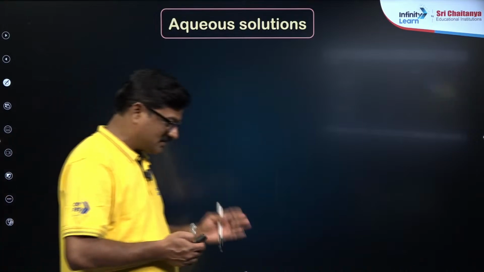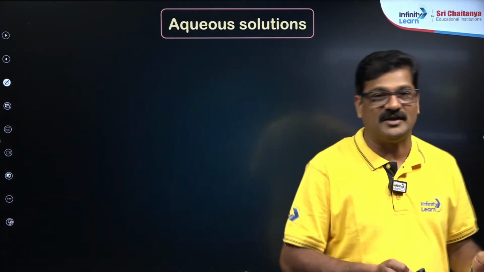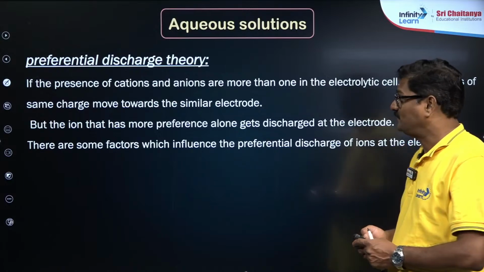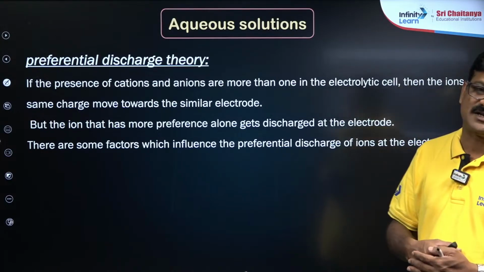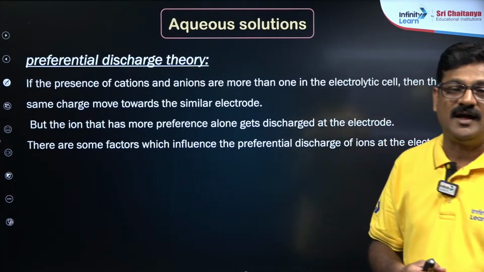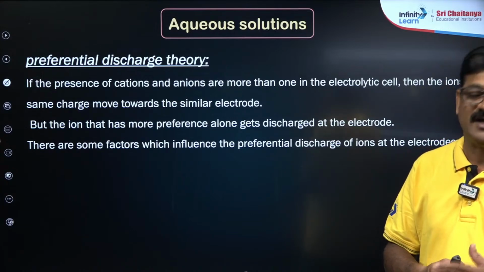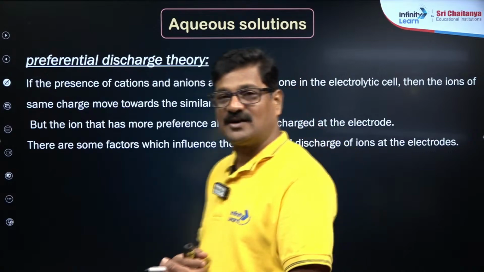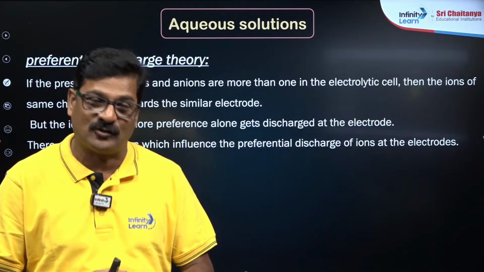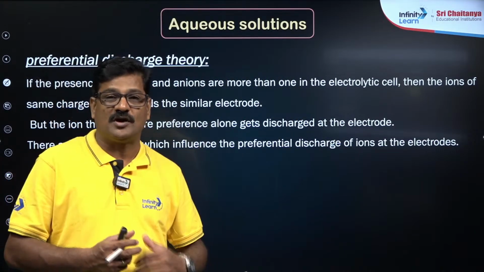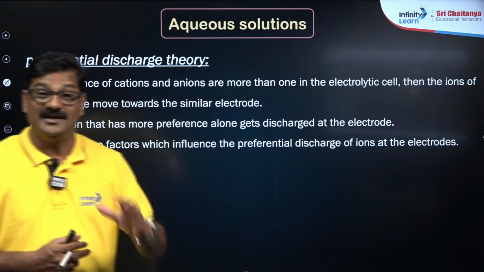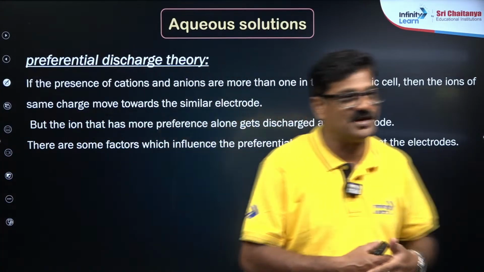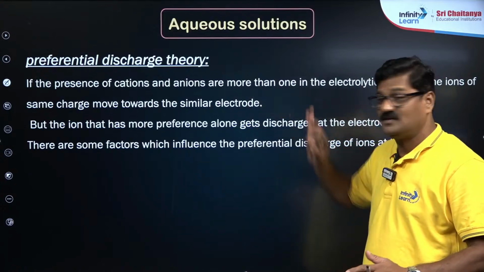When the electrolyte is electrolyzed using aqueous solutions, you have to use the preferential discharge theory. Electrodes are basically of two types: active electrode and inert electrode. The electrode which participates in the electrochemical reactions is called an active electrode or attacking electrode, whereas the electrode which does not participate in the reaction is called an inert electrode. Whenever inert electrodes are there, we have to use the preferential discharge theory.